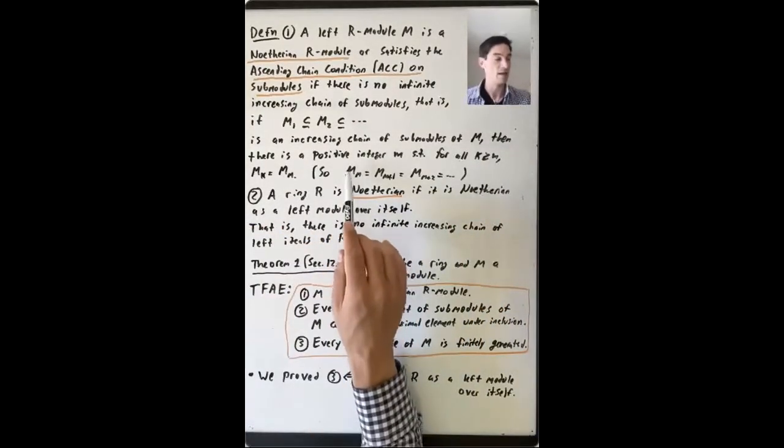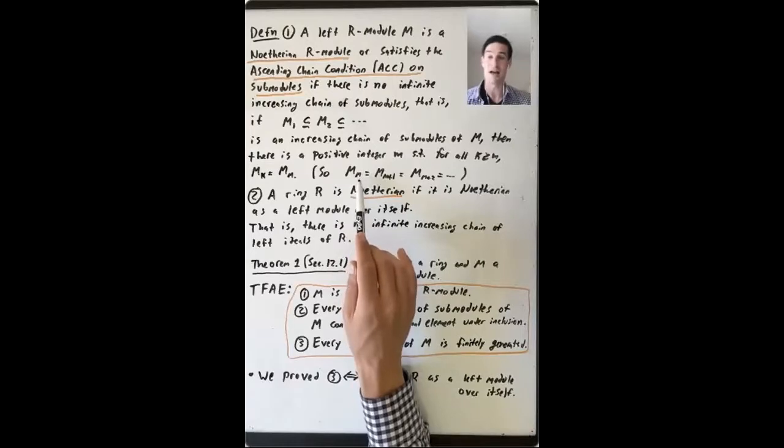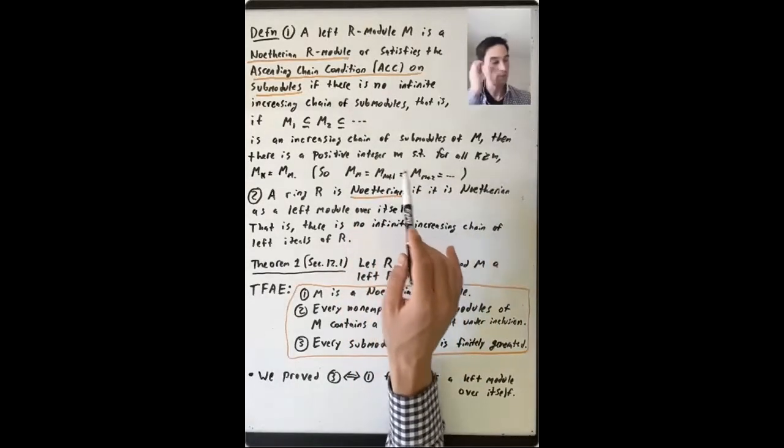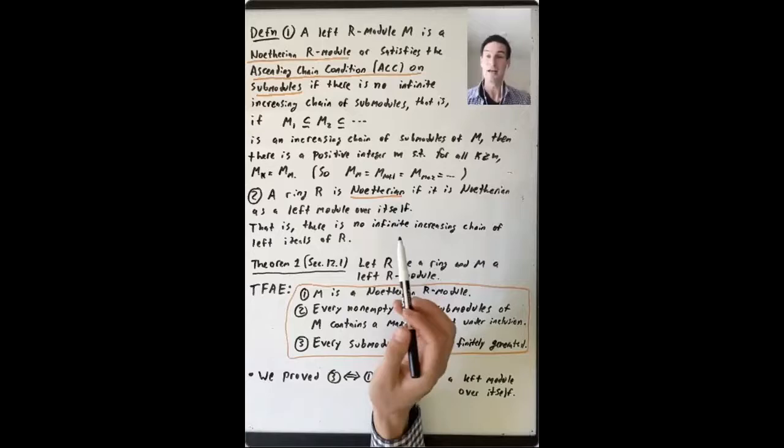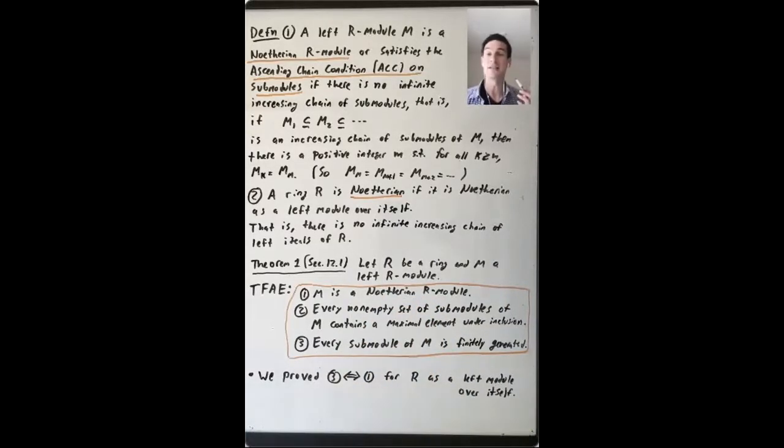So what does that mean? You hit this positive integer m, and you stabilize past that point. Mm equals M(m+1) equals M(m+2), and so on. So now we can say what it means for a ring to be Noetherian. A ring is Noetherian if it is Noetherian as a left module over itself.